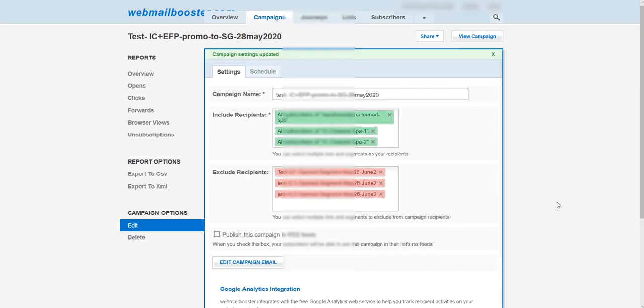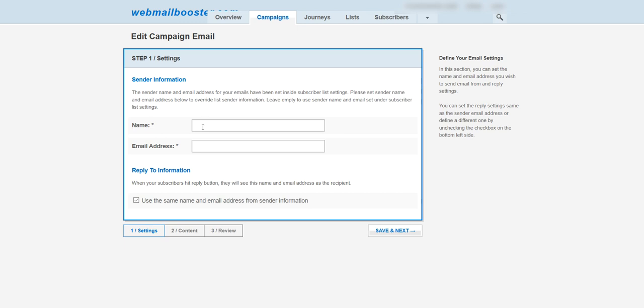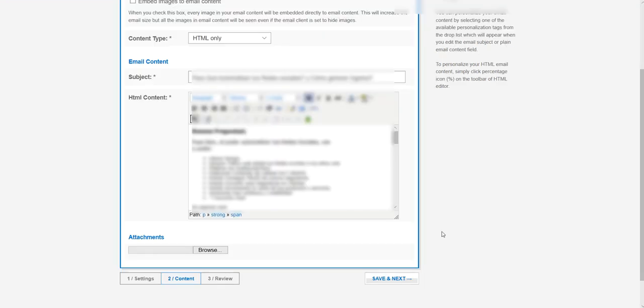Good. So then we're going to edit the campaign. Again, the autoresponder is going to send the same campaign. It could be a different campaign with different content, but in this example, I'm going to send the same campaign only to those who didn't open the previous campaign. And it is going to do it right away. So I'm going to edit the campaign email, and the rest is going to be exactly the same as usual. I need to type in the sender information as usual. I'm going to save it next. And the rest is the same as if you're going to send a regular broadcast or a campaign, and you can send it, and the autoresponder is going to do that specific process.